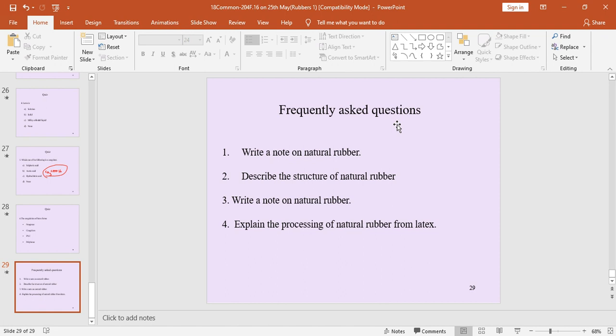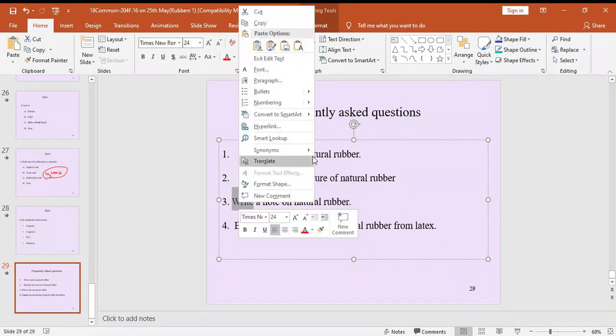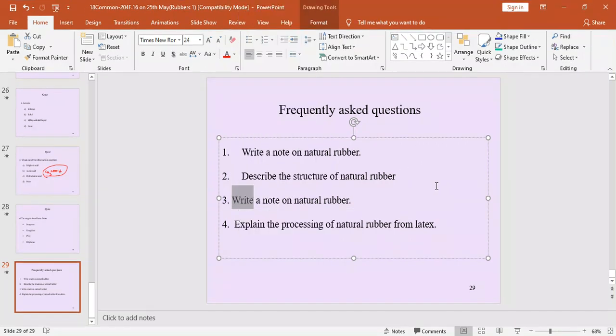Next, third question. Write a note on natural rubber. Right? So it is a repeated question, so don't write down this question. Next question, see your third question. Explain the processing of natural rubber from latex. Means how you can write the answer for this question.